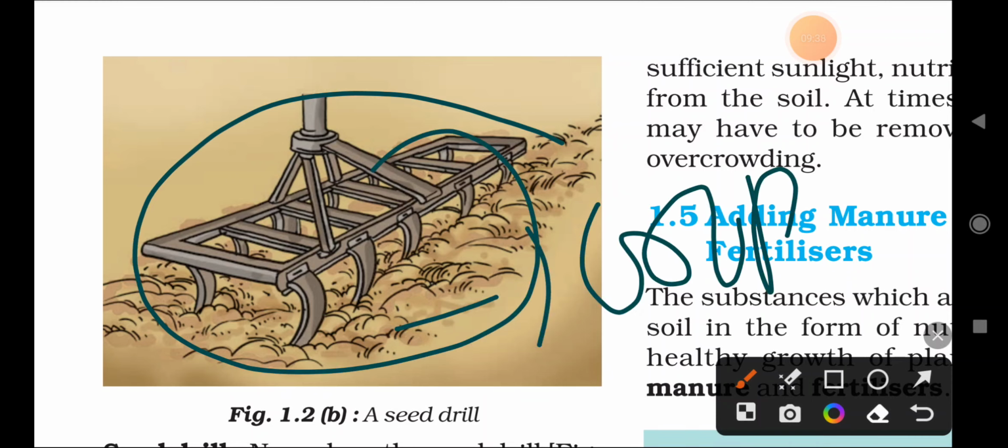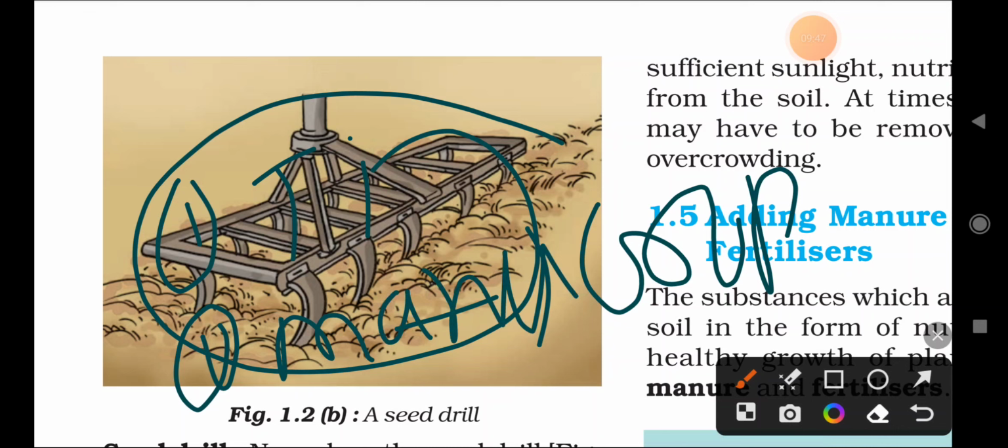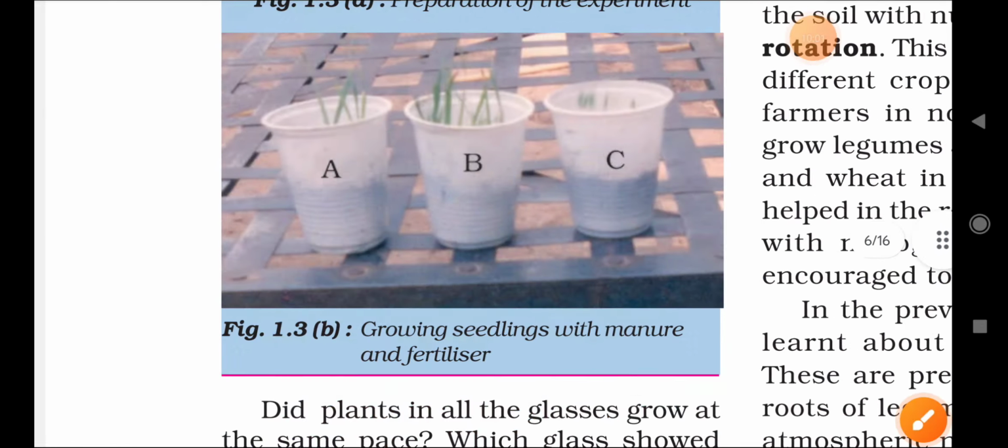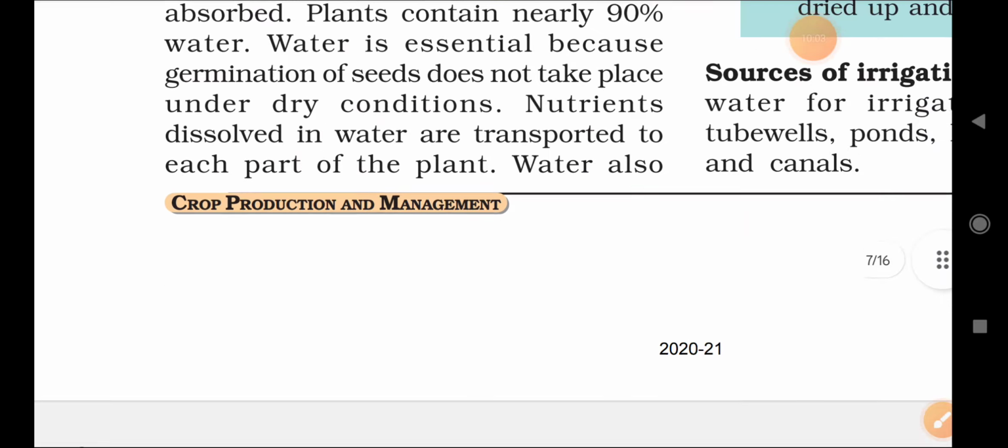So what are the three methods of removing the weeds? First is the tilling method, second is that we can remove the weeds manually from the crop field, and another one is the seed drill. The seed drill also removes the weeds from the field, right? These are some methods of removing weeds from the crop field.